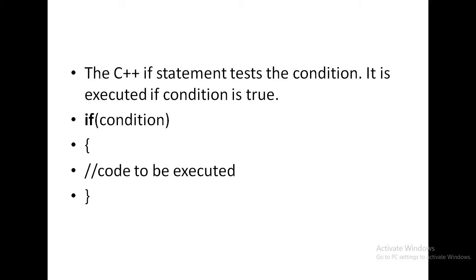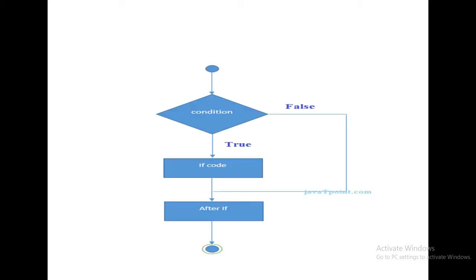So if the condition is true, the if block is executed. Otherwise, after the if, whatever line you have written in your code is executed. This is the flow chart of the if statement. If the condition is true, the if code will be executed, and if the condition is false, whatever line is after the if statement is executed.